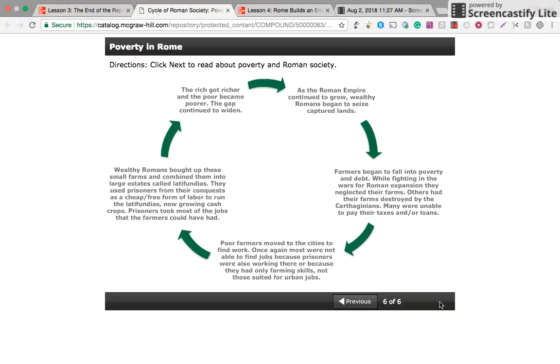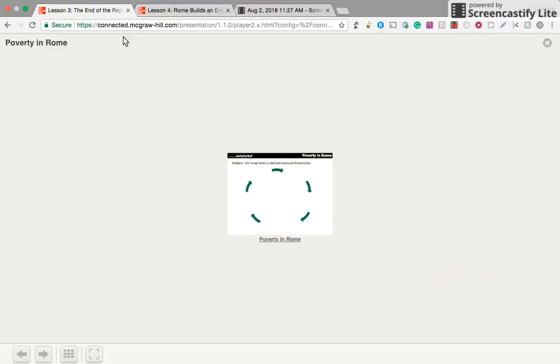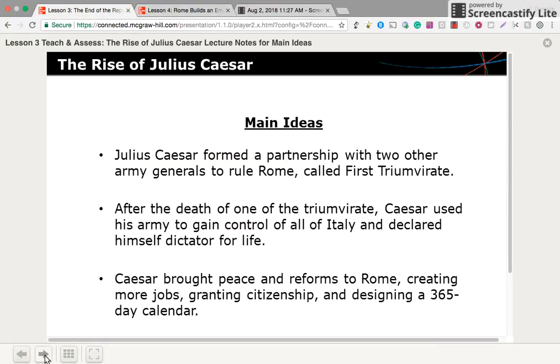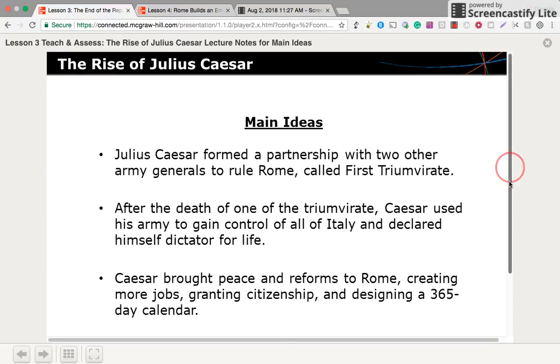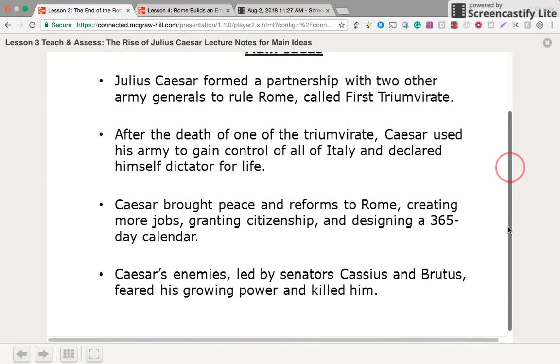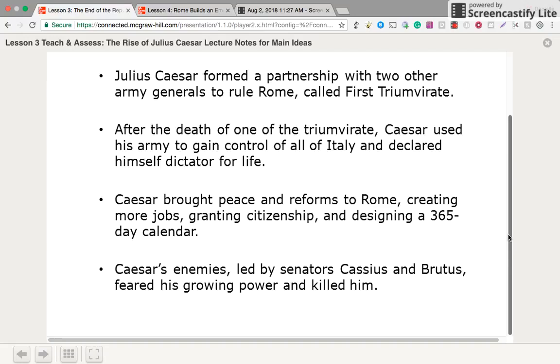People start to crave a stronger government, stronger leadership to help solve their problems and take care of them because they felt so insecure from this system of poverty. This leads to the rise of Julius Caesar. Julius Caesar formed a partnership with two other army generals to rule Rome called the First Triumvirate.